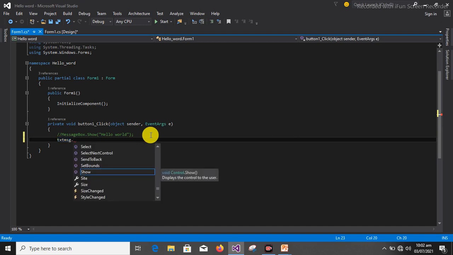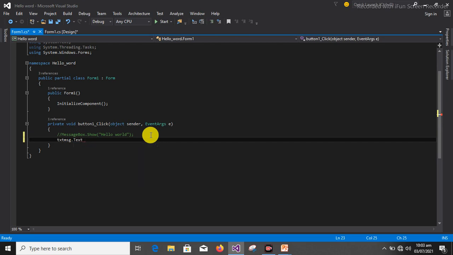Instead of dot show, now we are not going to use dot show, because if we put dot show there, there will be an error, because TST MSG does not have any function called show. Instead it uses dot text, and that dot text means the text that is being inserted into TST MSG is what I need, which is equals to.